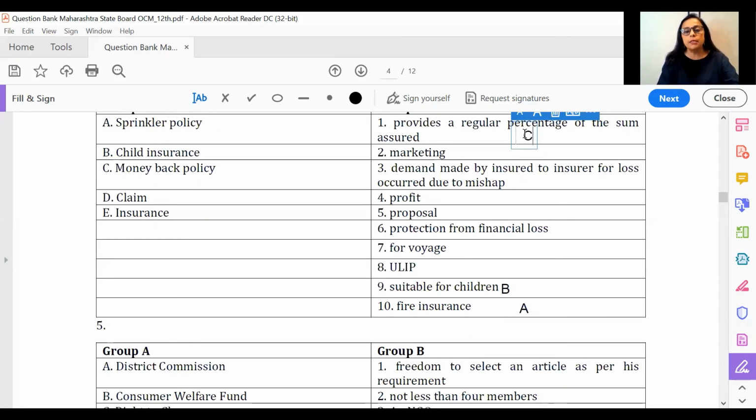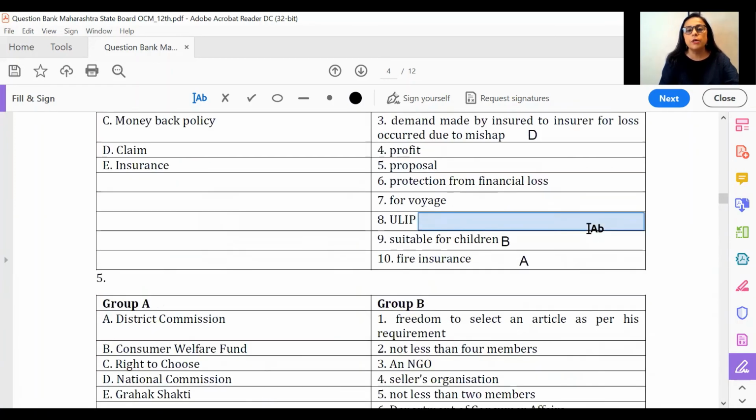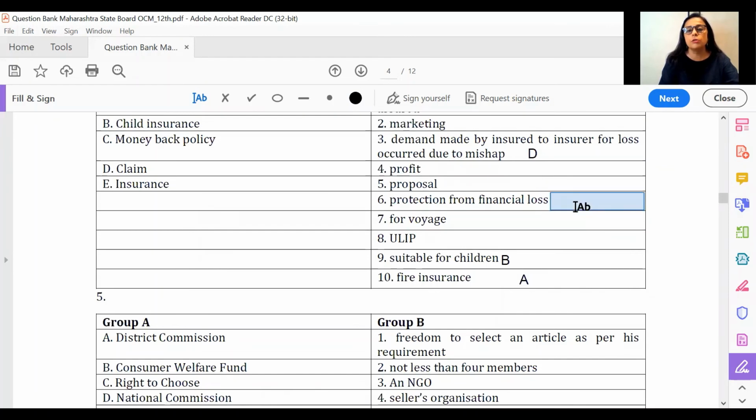Claim, claim is nothing but a demand made by the insured to the insurer for loss. All right, so that's about how you have the answer for claim. Here again you have D as the answer, and insurance is nothing but protection from financial loss. So just simple options we have here, and that's what is important for your answers. Please make sure that you make these markings.